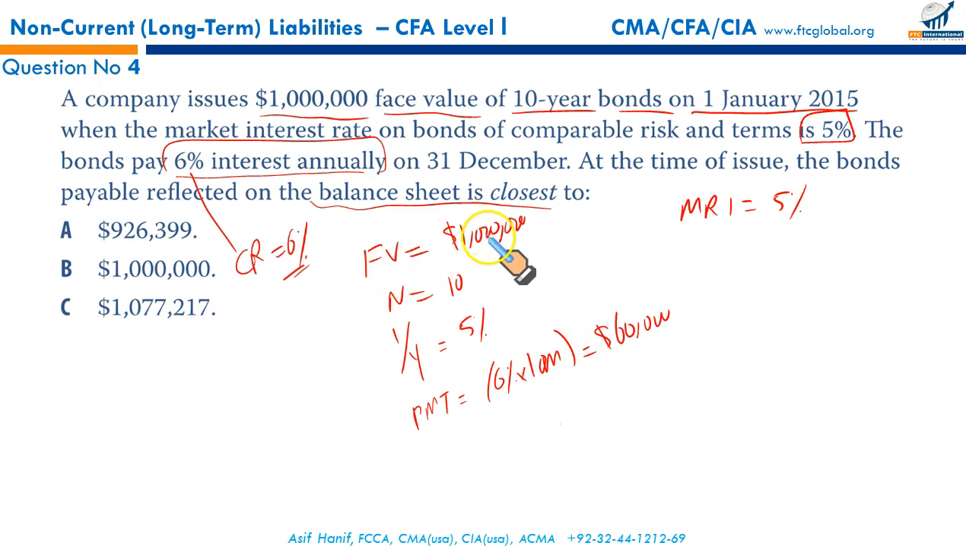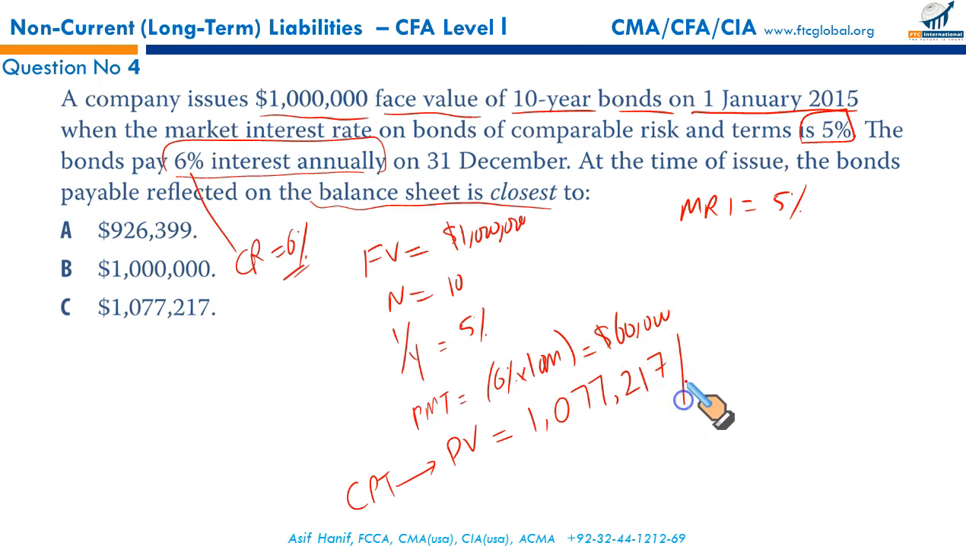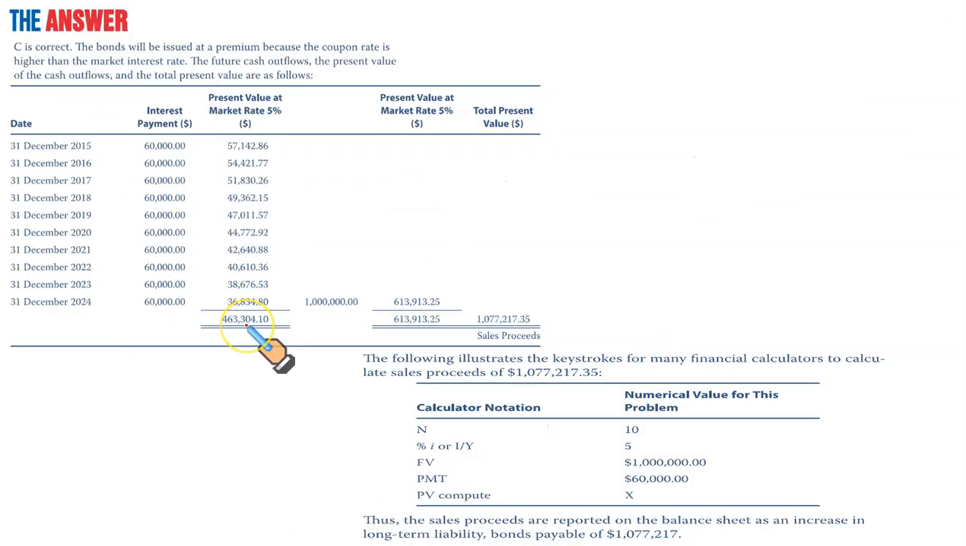So you have face value 1 million, N 10, market rate of interest 5%, PMT 60,000. You just have to press CPT and press present value. You will get 1,077,217.349, which if rounded off will give you C to be the correct option. C.